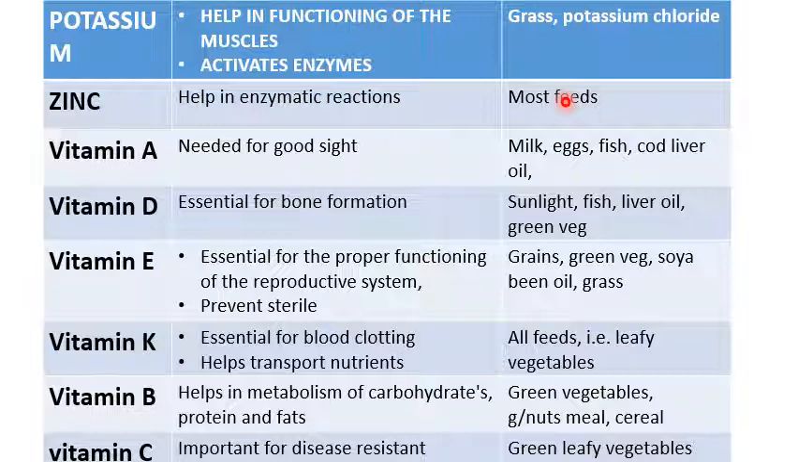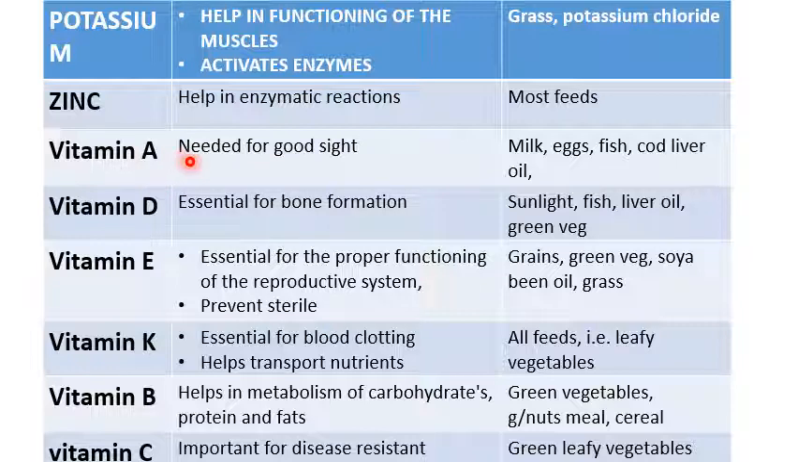Upon looking at minerals as one of the important nutrients in animals, let us now look at vitamins. Vitamins are also important nutrients which will help a lot in the animal body. So we have different examples or types of vitamins which have different functions in the animal body. Let us start with vitamin A.